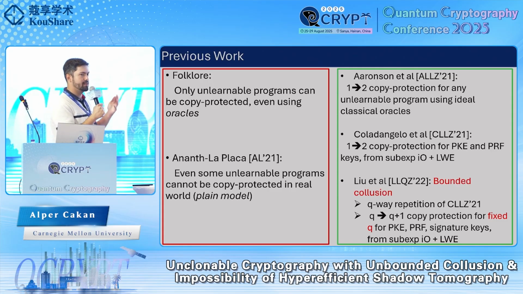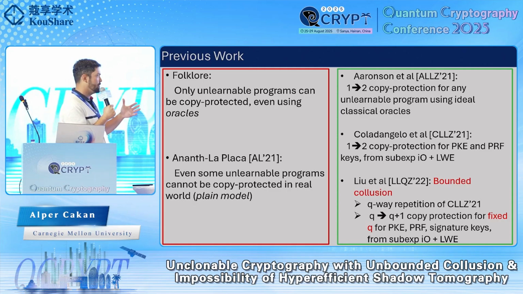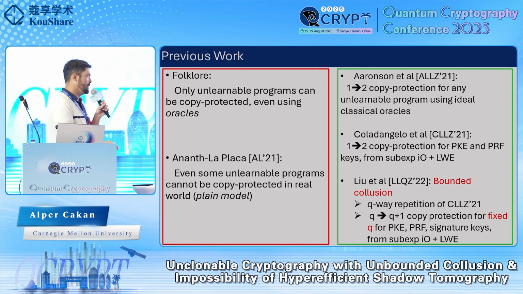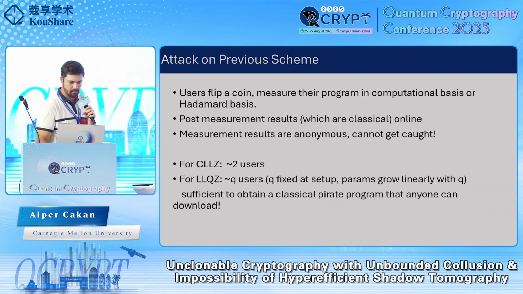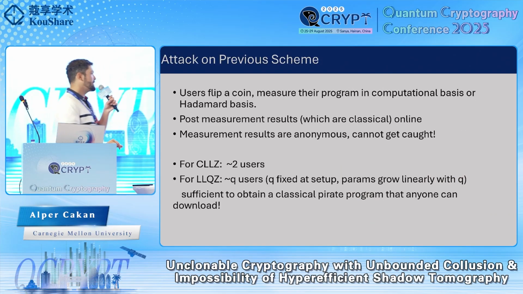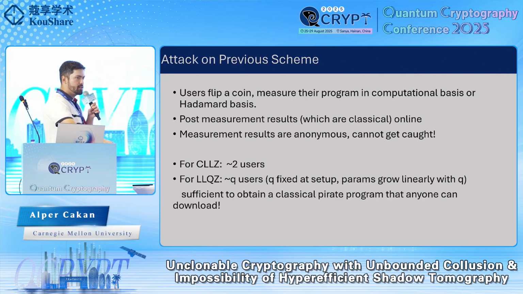So in this case, we assume that there's a fixed number of programs that we can receive that were fixed at the beginning. And if the adversary receives only that many programs, it cannot win the security game by producing one more program. And they showed how to achieve the security notion for decryption keys of a public key encryption scheme and for some other cryptographic schemes in the plain model, again assuming indistinguishability obfuscation and learning with errors. So as I said, while these definitions of 1-to-2 security or bounded collusion security are nice starting points, they don't really capture the security notions that we want for the real world.